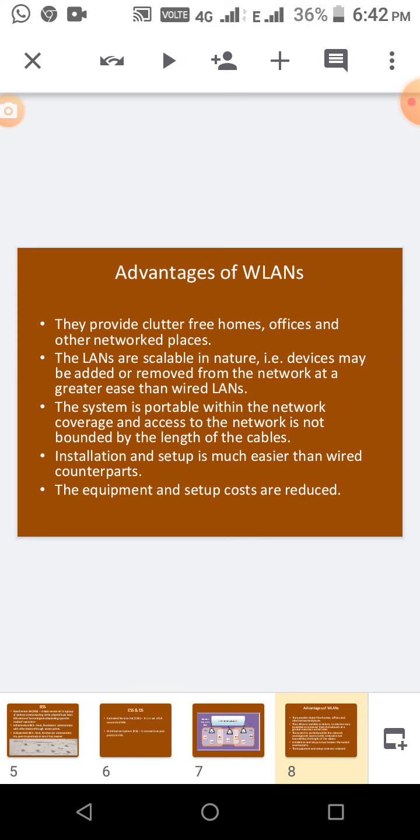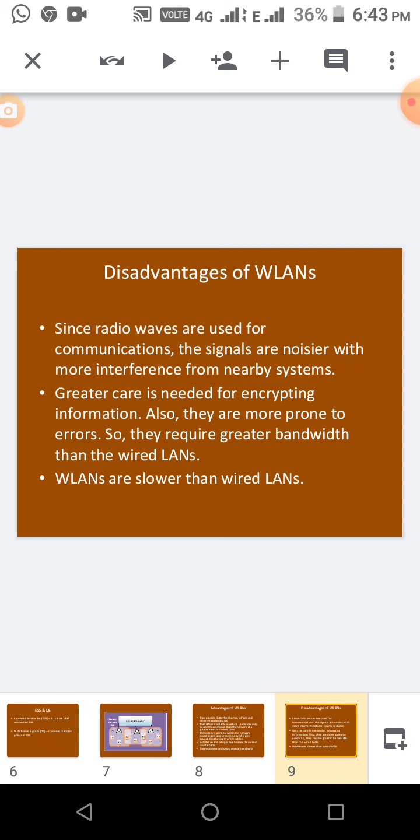Installation and setup are easy, whereas wired is a little hard. Equipment and setup cost are also reduced by using wireless LAN.